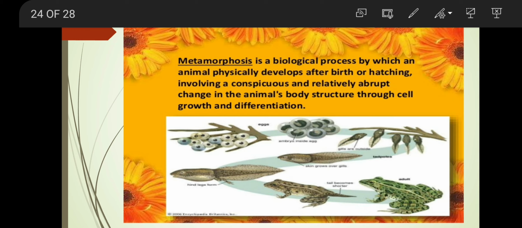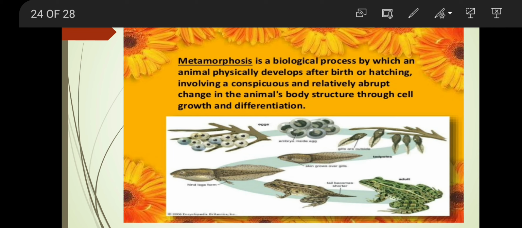Metamorphosis is a biological process in which an animal physically develops after birth or hatching, involving a conspicuous and relatively abrupt change in the animal's body structure through cell growth and differentiation. For example, silkworm. Silkworms first lay eggs, then larva, pupa, and then adult.